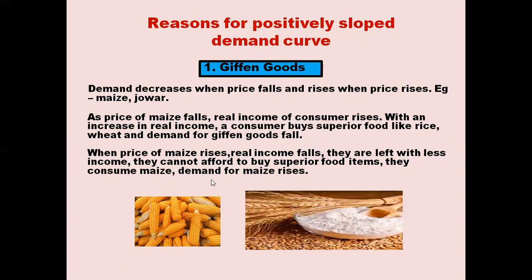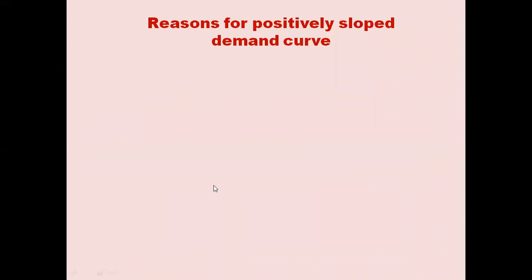Demand for maize rises. So when the price of maize rises, demand for maize rises. Price and demand move in the same direction. That is, they both increase.